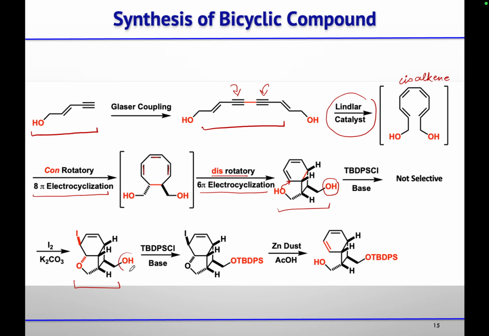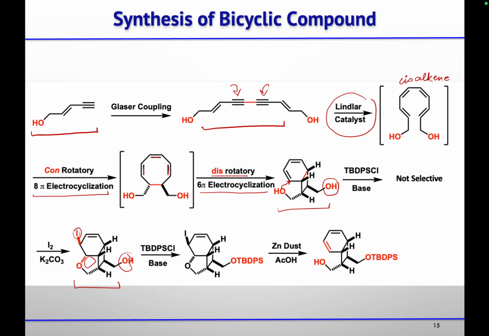Then now we have only one free alcohol. So first that iodonium ion will form, and then oxygen will attack from the opposite face of that iodonium ion to give you this cyclized product, and this iodine will come there.